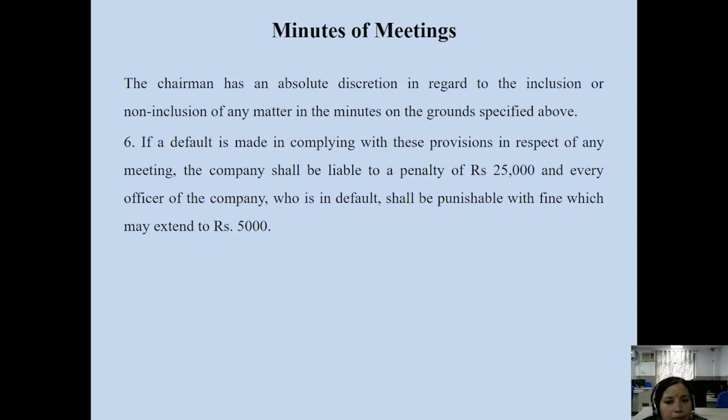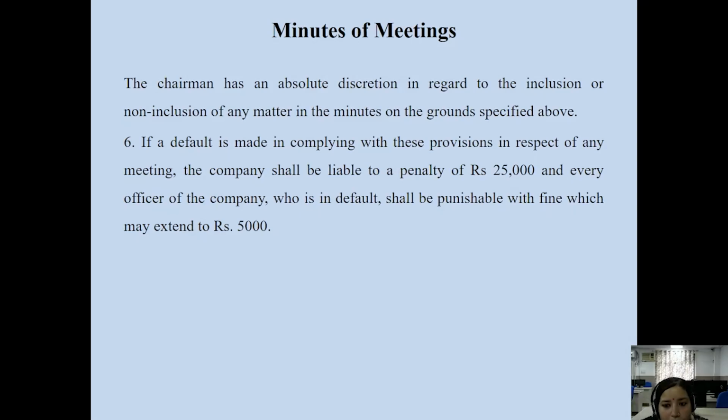If it is not following the provisions as per the Companies Act, any person who is in default, any director or officer of the company who is in default of non-following of the provisions in respect of holding, conducting meetings, and preparation of minutes of the meetings, shall be liable to a penalty.